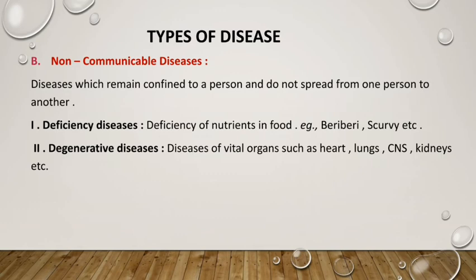So our human body is being maintained by different vital, very important organs who are doing all the activities for our body, and these are the main organs.